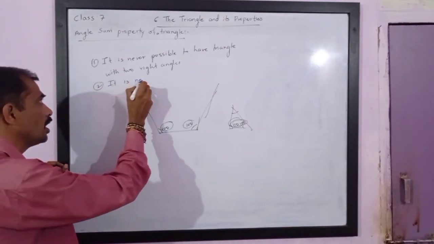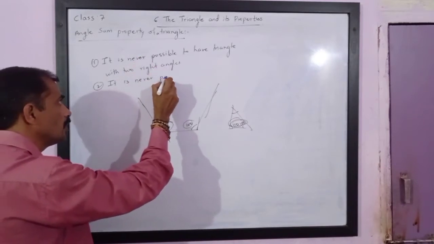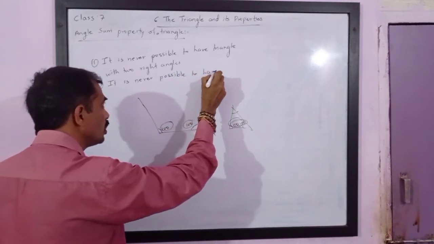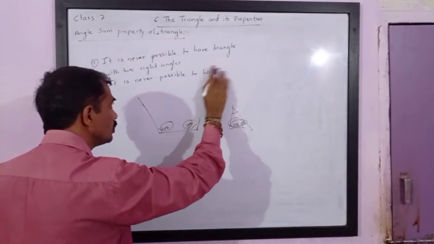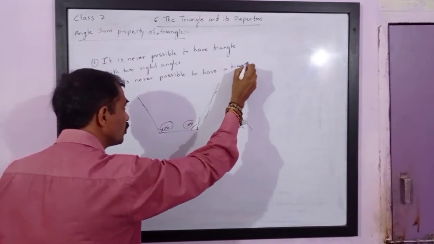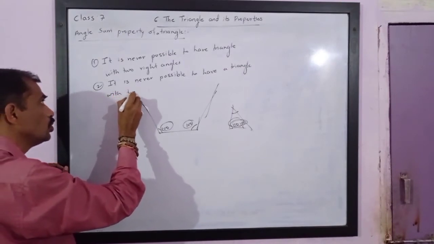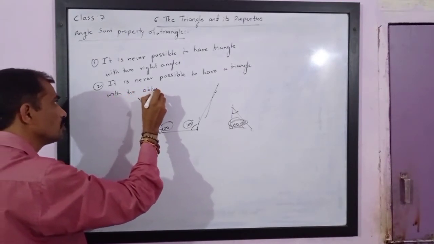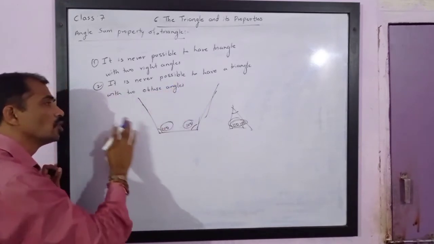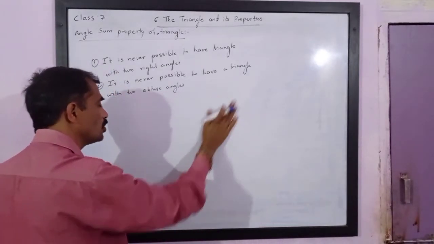So it is never possible to have a triangle with two obtuse angles.